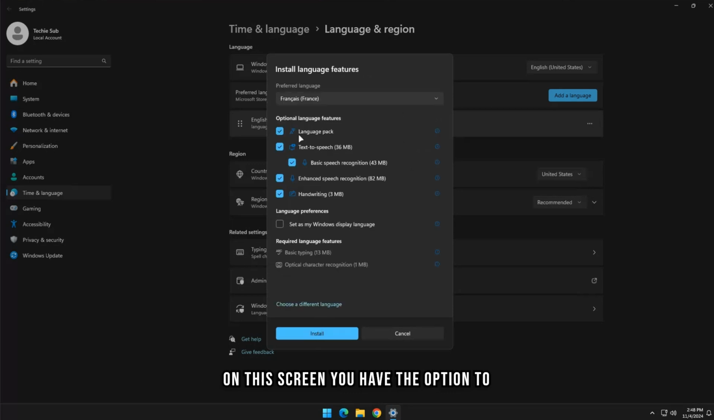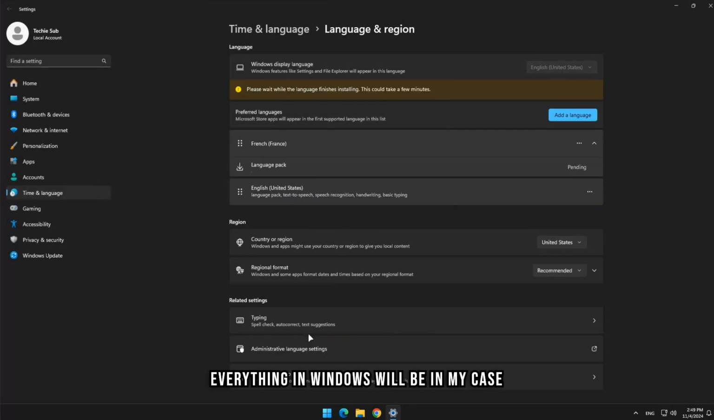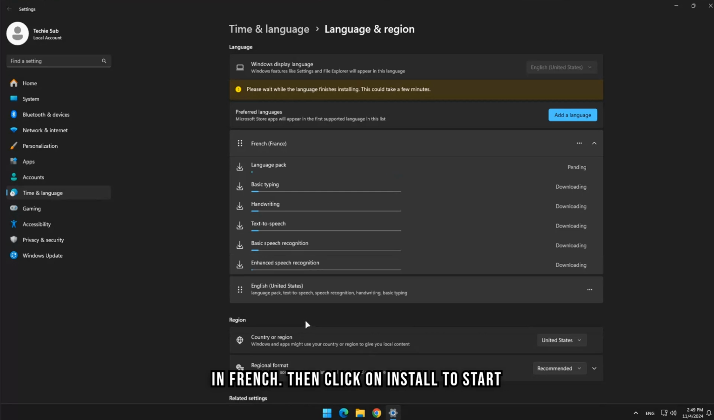On this screen, you have the option to install extra features. In my case, I will keep everything checked by selecting Set as my Windows display language. Everything in Windows will be, in my case, in French. Then click on Install to start the installation process.